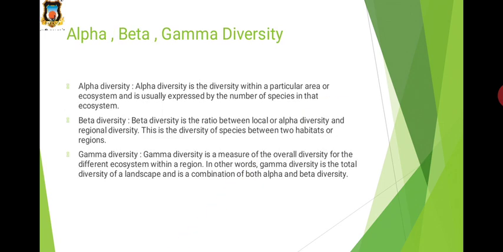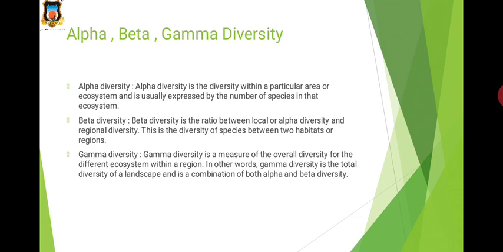Then the next point is alpha, beta and gamma diversity. These are the different types of biodiversity, and these types were discovered by Whittaker in 1972. The terms for measuring biodiversity are the scales of alpha, beta and gamma diversity. So the first one is alpha diversity.